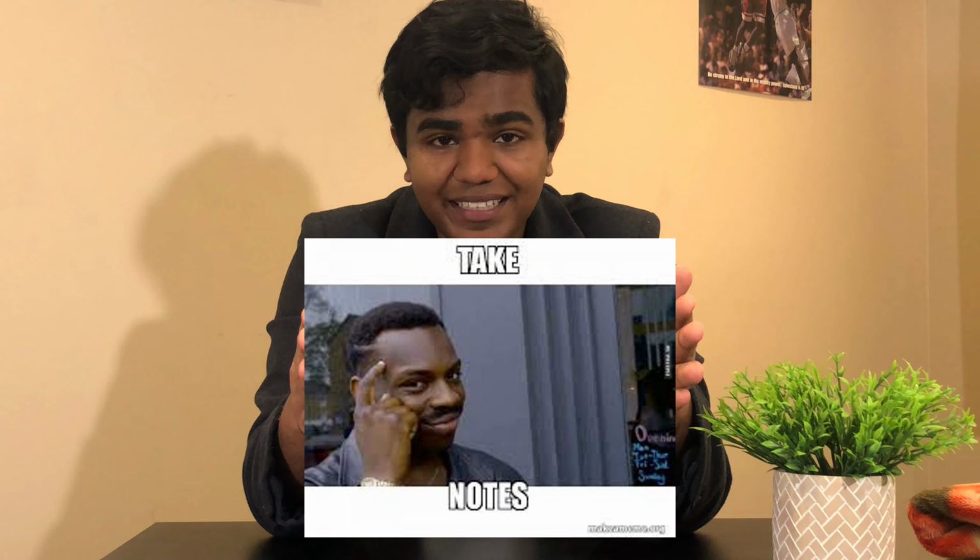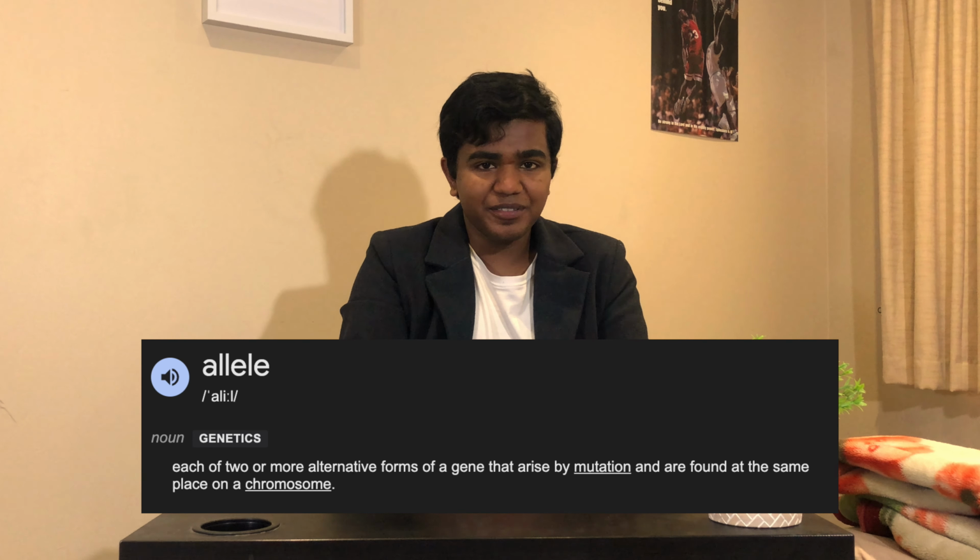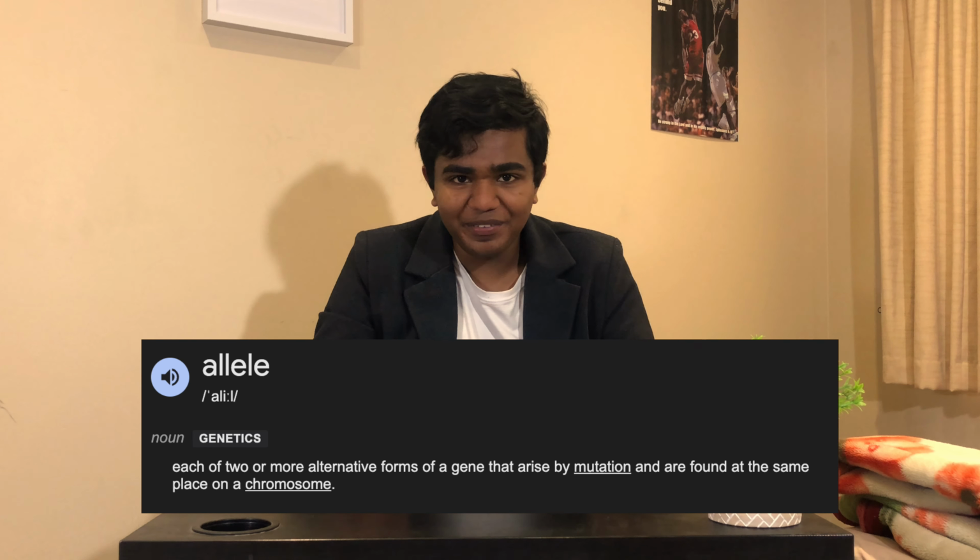Now this section is pretty keyword heavy, so make sure you're paying attention. So the first thing we are going to define is the term allele. The scientific definition of an allele is the specific sequence of DNA on a specific point on a specific chromosome. That's a lot to take in, but let's break it down with an example.